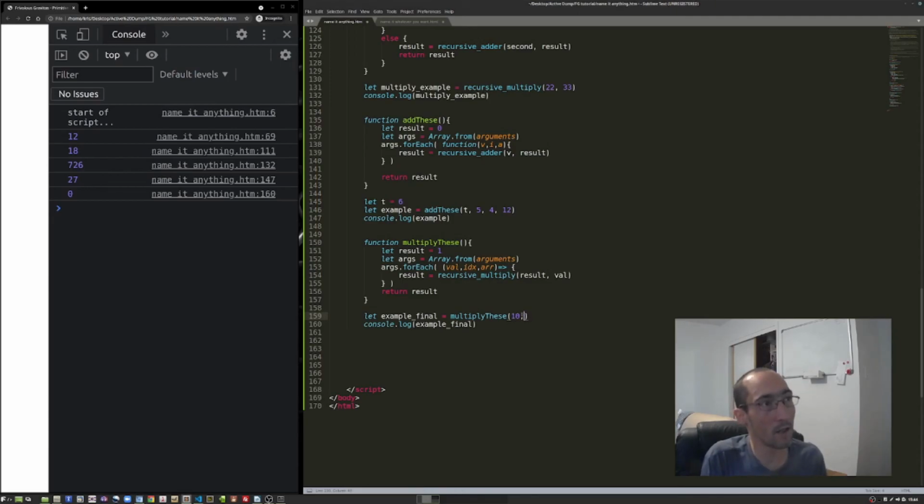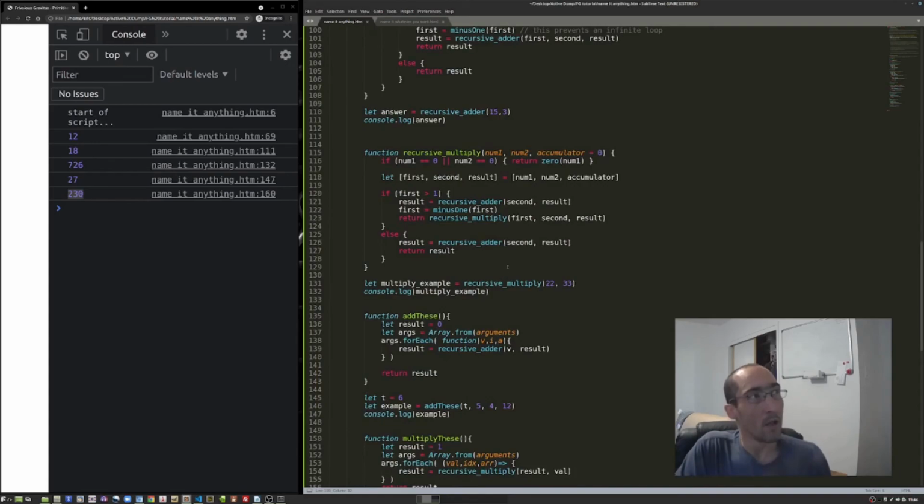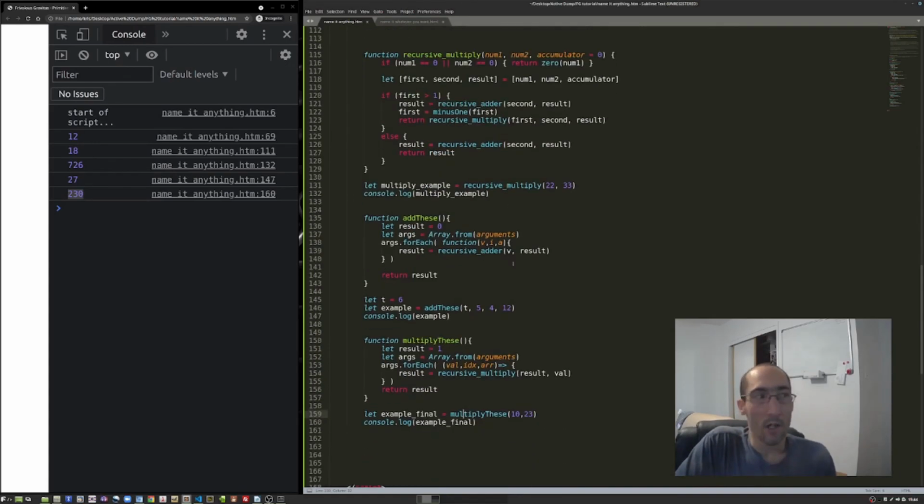Let's see. Here's the big drum roll and the big finale. Control S to save, Alt Tab over, and Control R. Booyah, we got 230. That's 23 times 10, 230. So yeah, that's pretty much it. That's primitive recursion in a nutshell.